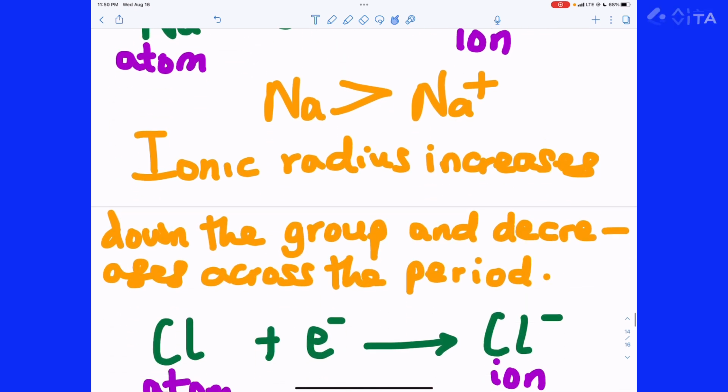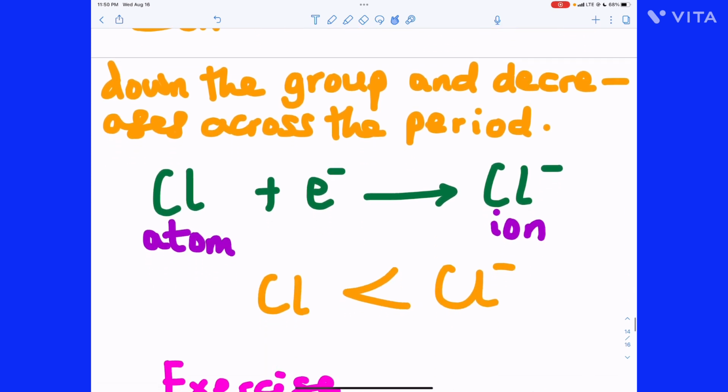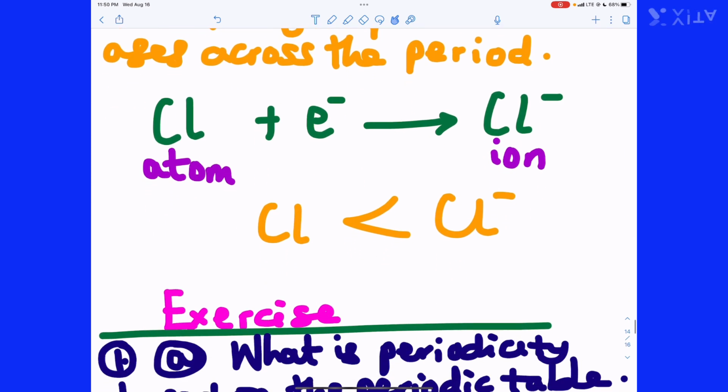But the opposite happens when an atom gains an electron to form a negative ion. Now, chlorine here gains an extra electron to form Cl-. Generally, due to repulsion, there are more electrons in the outermost shell, and electrons keep repelling each other.